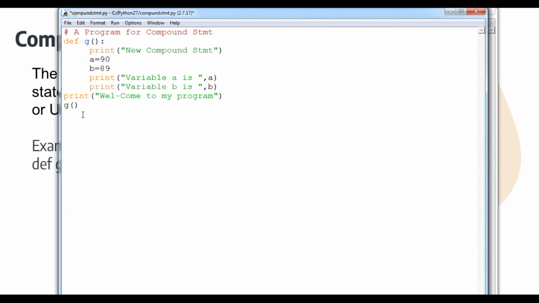So if I do this one thing, this particular line, it is normally known as function calling, that executes my compound statement.